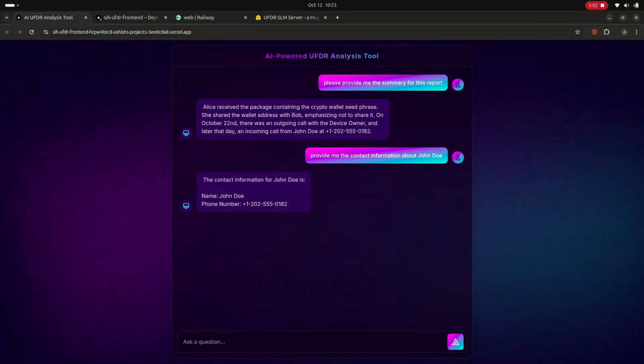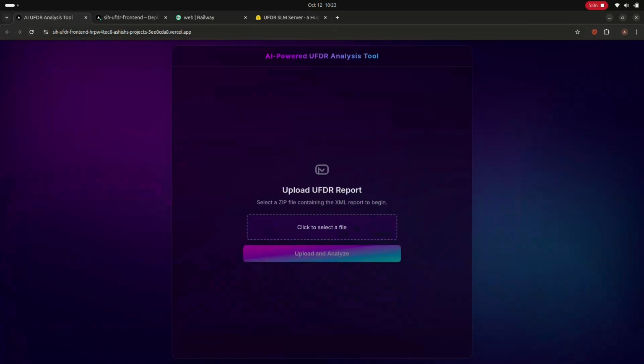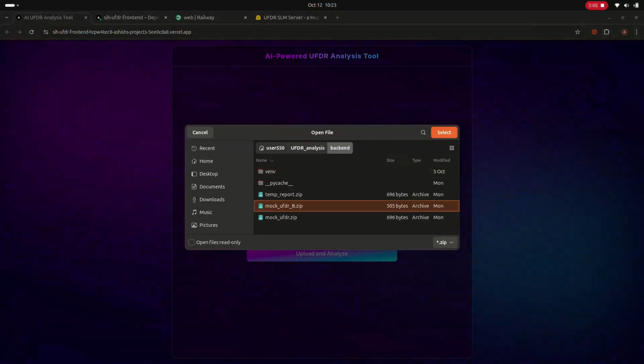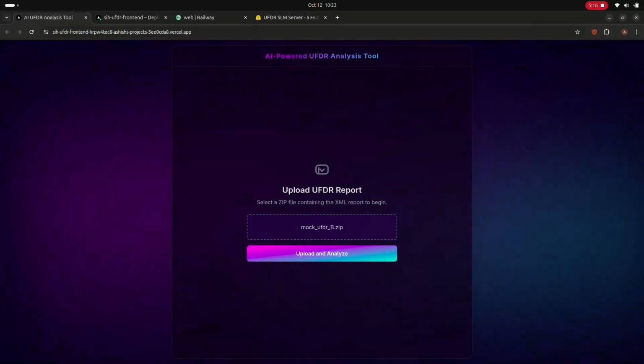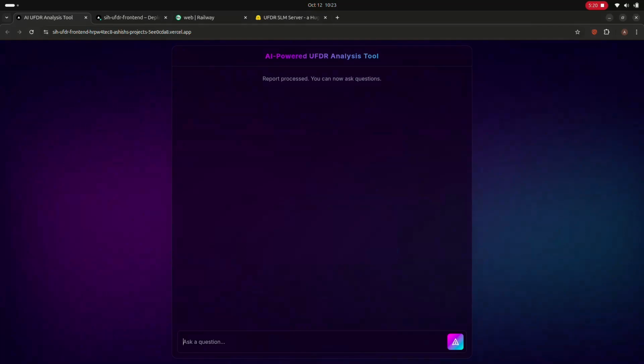So this was for the first UFDR file. Let me say, what if I upload a second UFDR file which has a different architecture than the first UFDR file? The first mock UFDR file here, you can see, has a different architecture than the mock UFDR B file. Let me just upload it. Let me see if it successfully does its processing.